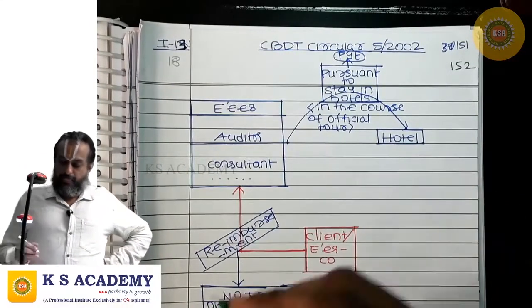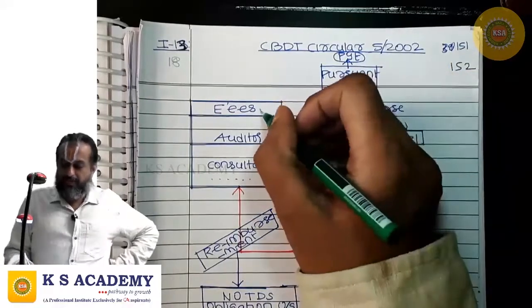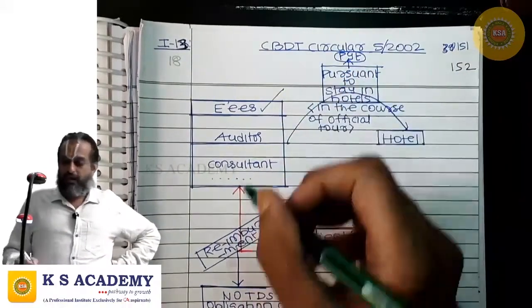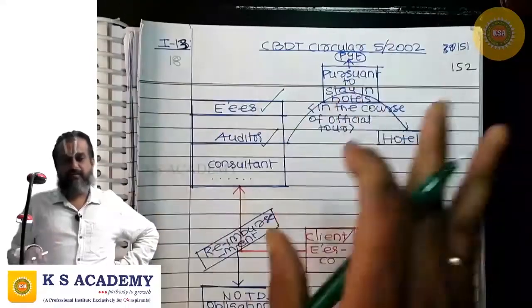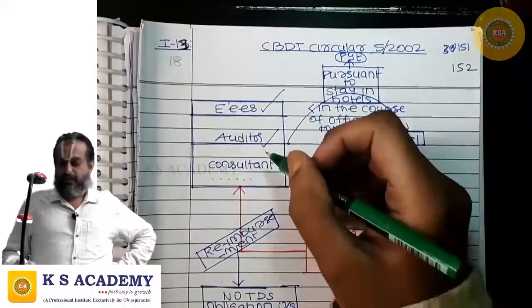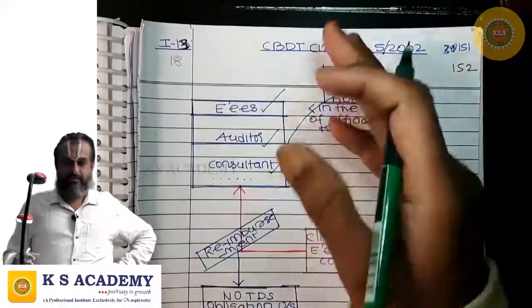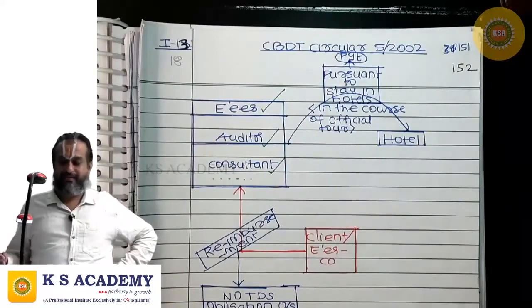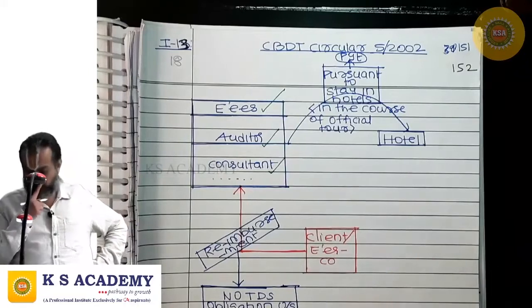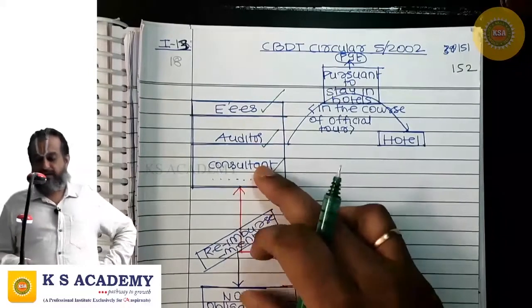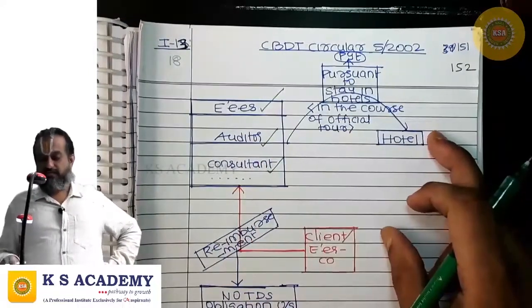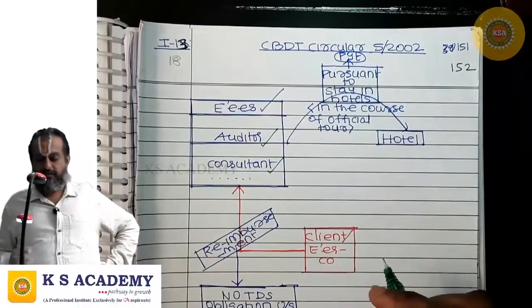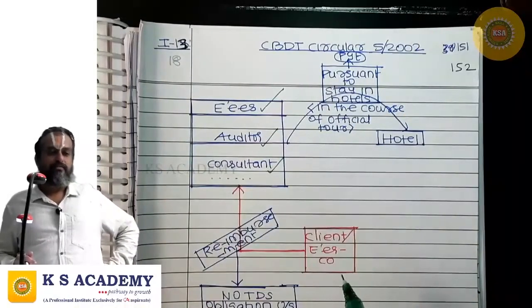See, the employees are on tour, or auditors are visiting different branches of the client company, or a consultant also travels to the head office or branch for providing consultancy. When they travel, they stay in the hotel and make payment to the hotel.